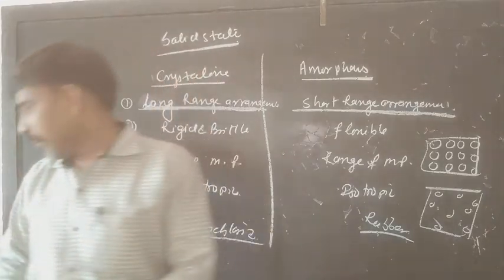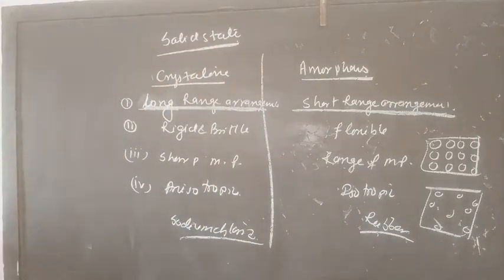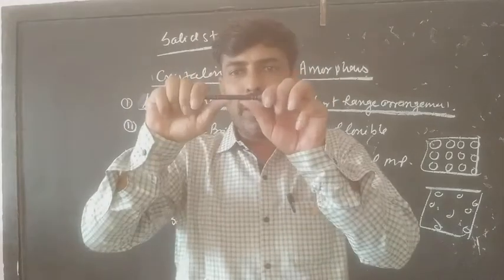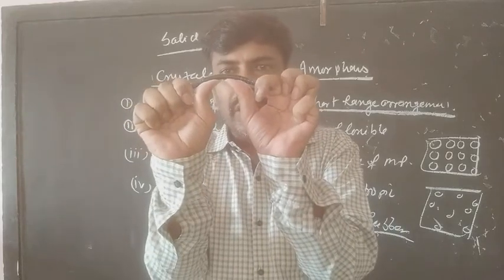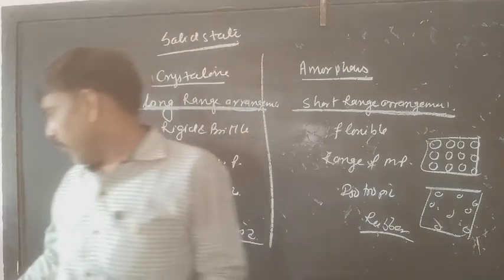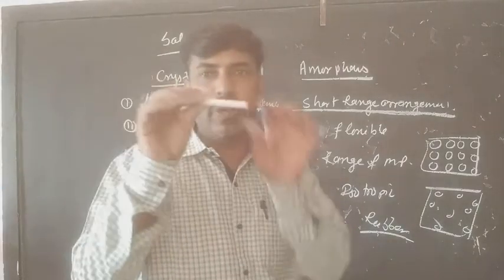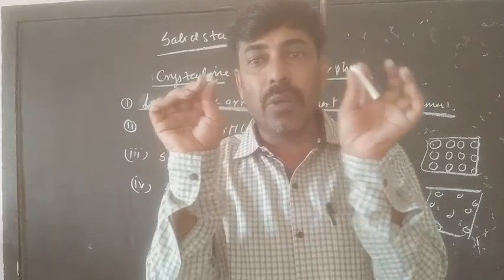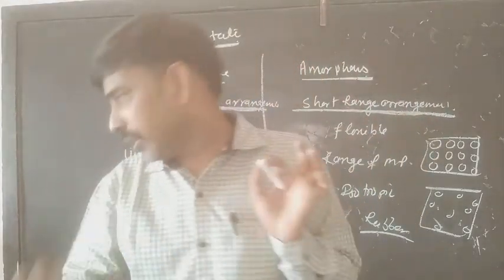Any amorphous system must be flexible by nature. If you take this pen and apply force on it, you can see it is bending. That means it is flexible by nature. Whereas with the chalk, when you try to bend it, it is not going to bend; it will break down, and this is called the brittle nature.